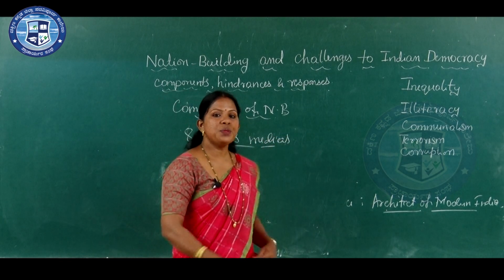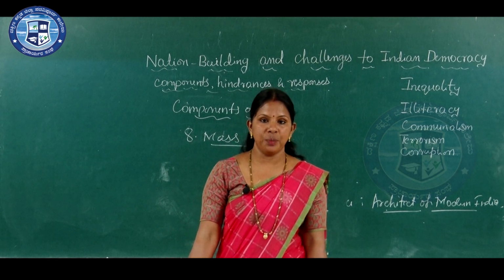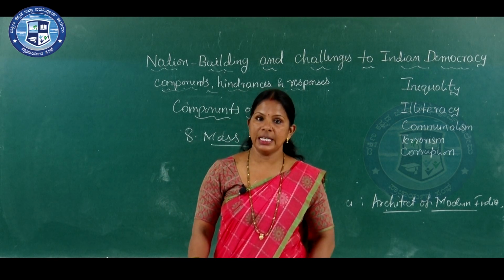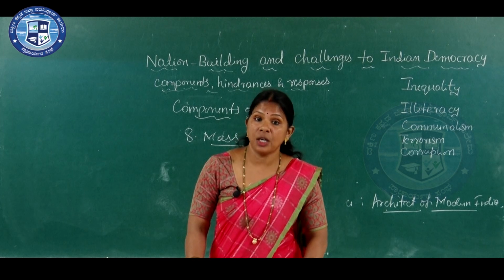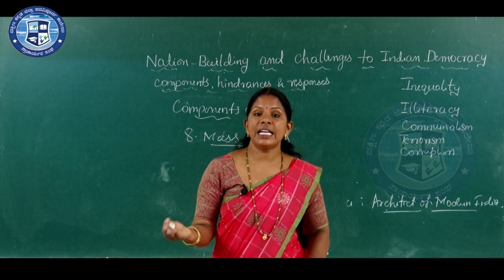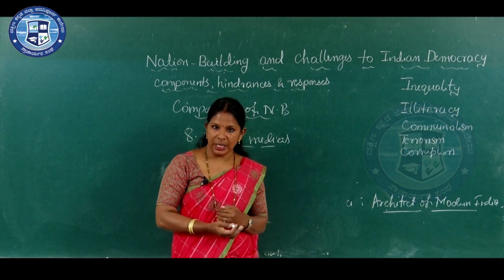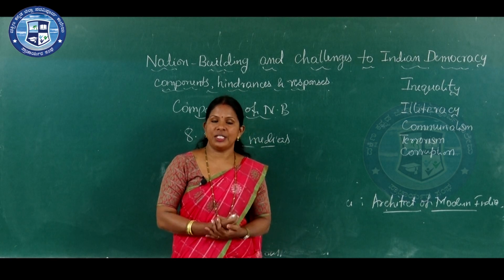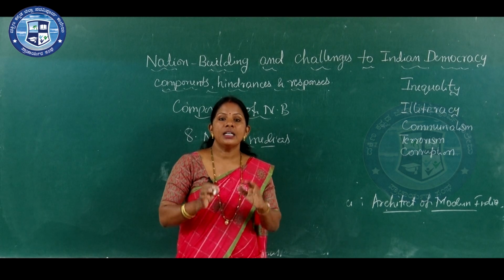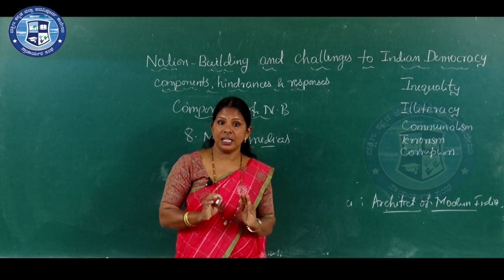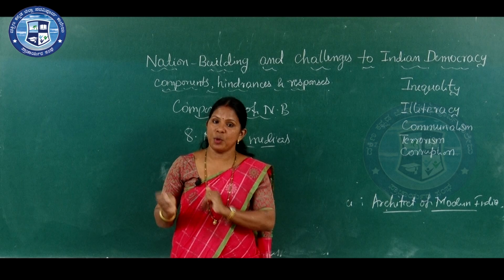See, mass media is also one of the very important components in nation building. The mass media are called the fourth estate in democracy, not the fourth organ of government that you have studied in the third chapter. The mass media are regarded as the fourth estate in democracy.